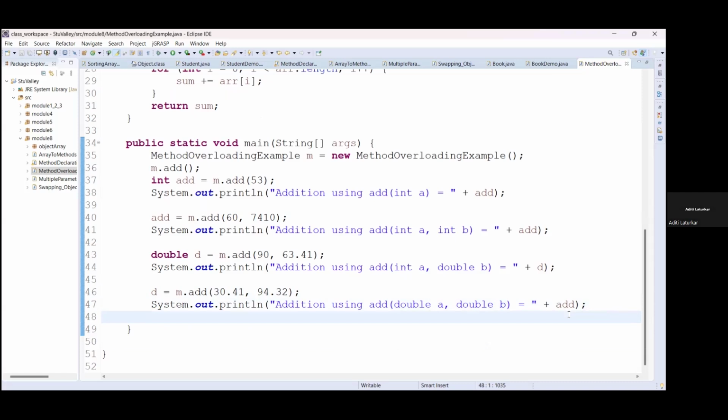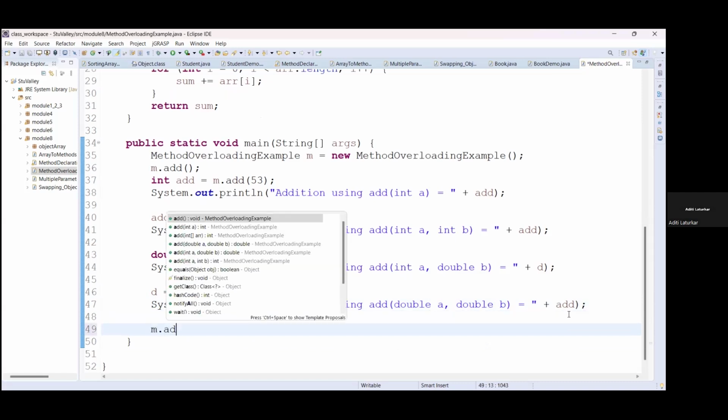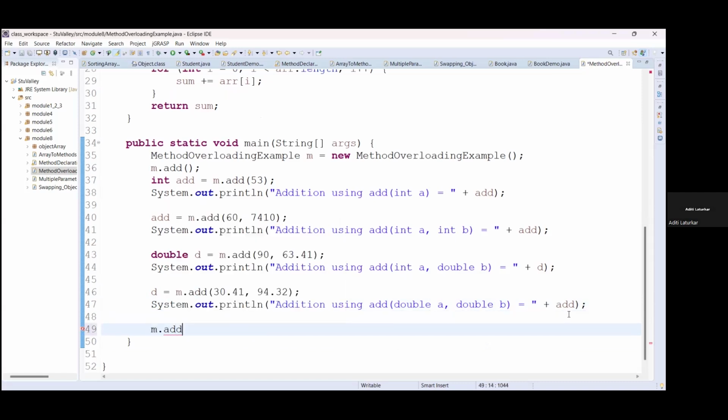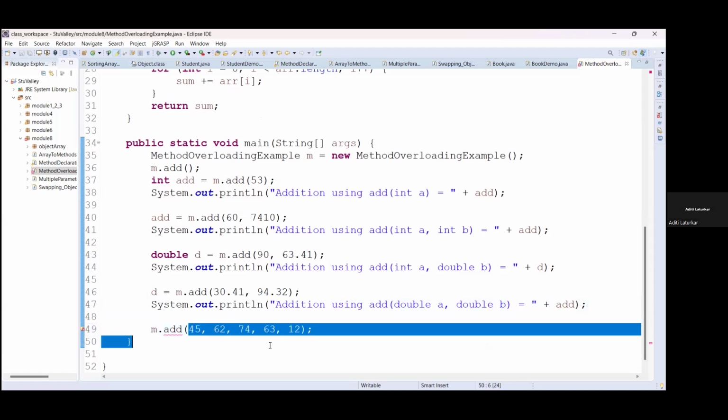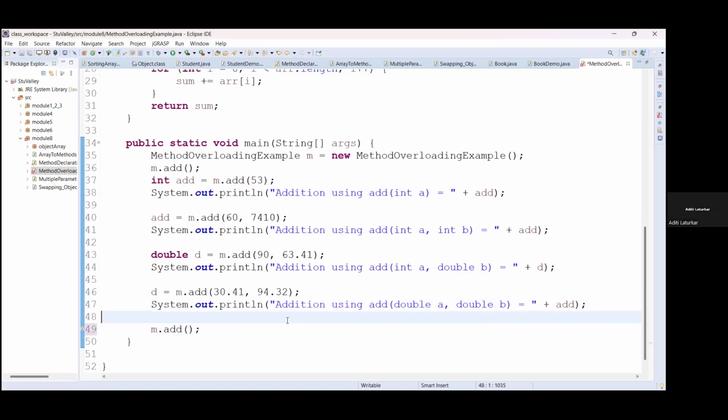Okay. And the last one, here we can pass an array also. So here for the array, sorry, we have used an array. So we have to create one array.